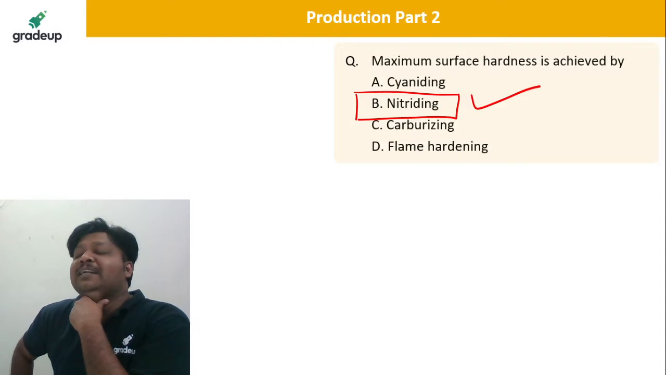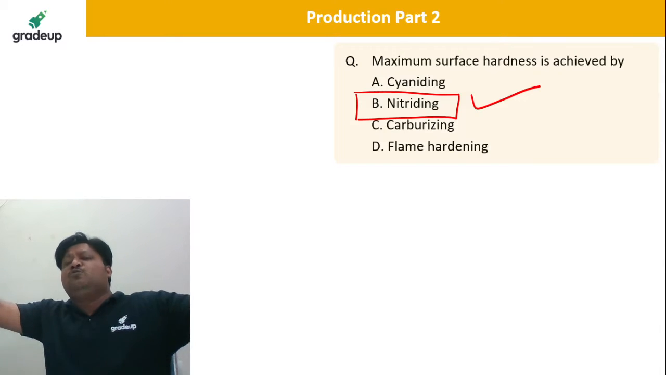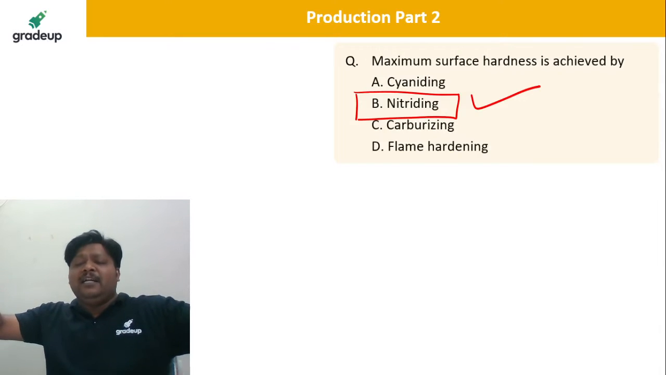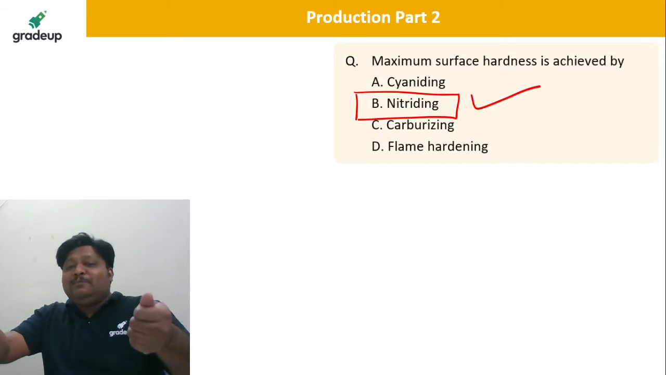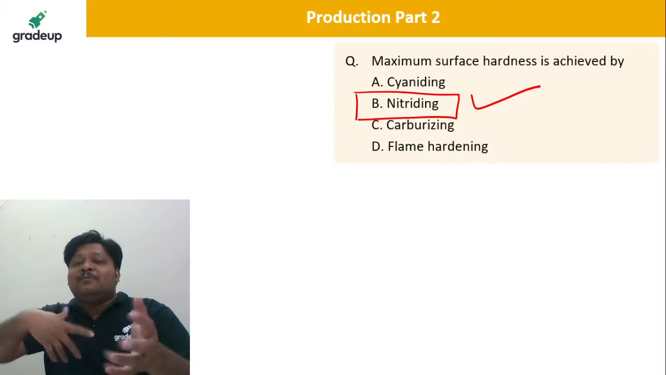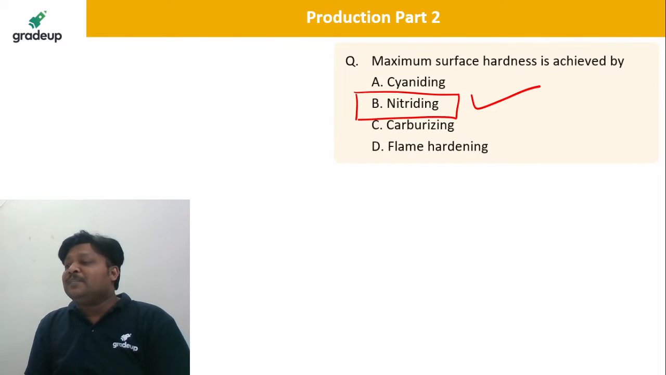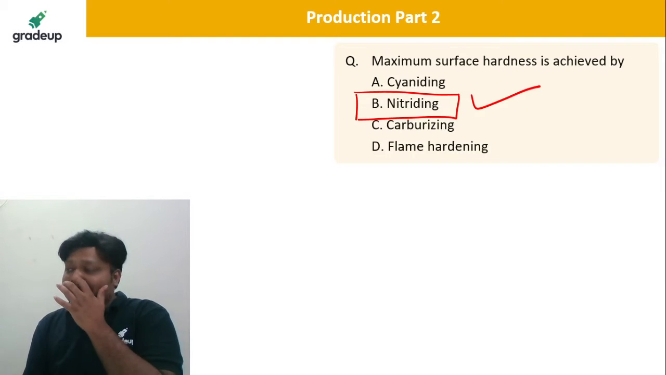So flame hardening is for such components which are very huge. Say for example, if I take the lathe bed and I want to harden that lathe bed. So are you going to take the lathe bed into hand and harden, or move it for this heat treatment? Okay, so you should go there and harden that bed of the lathe.